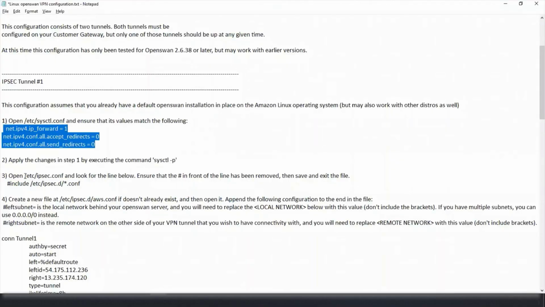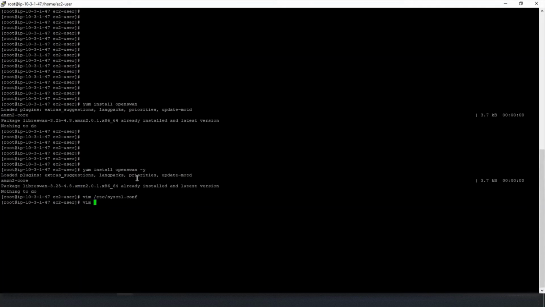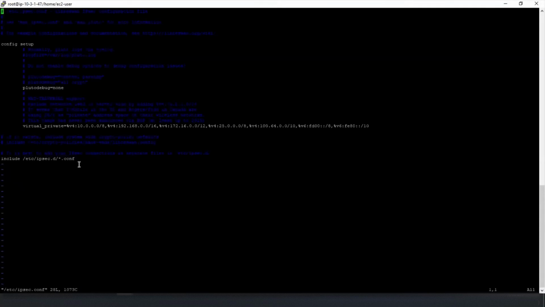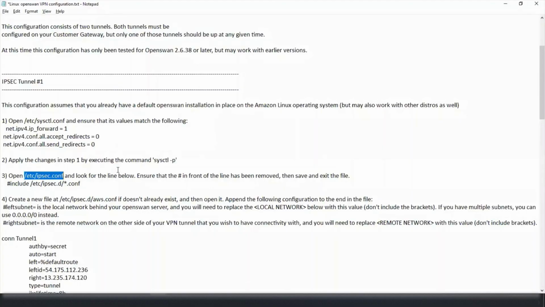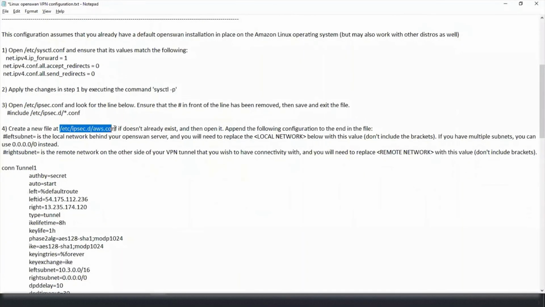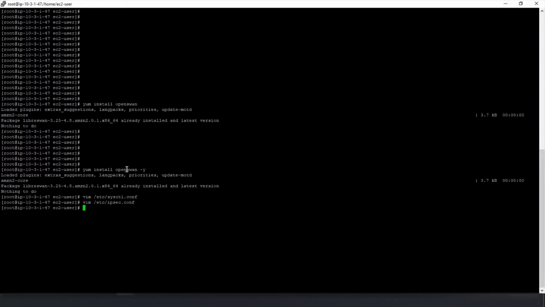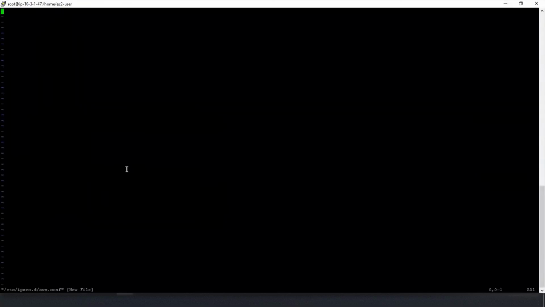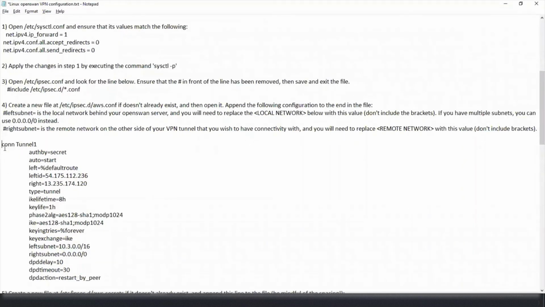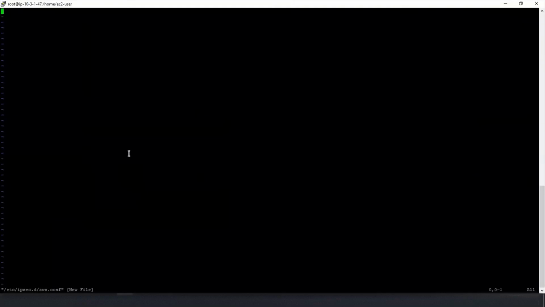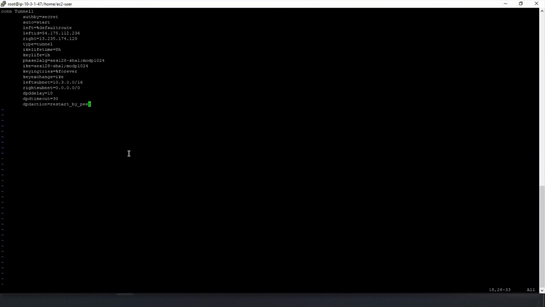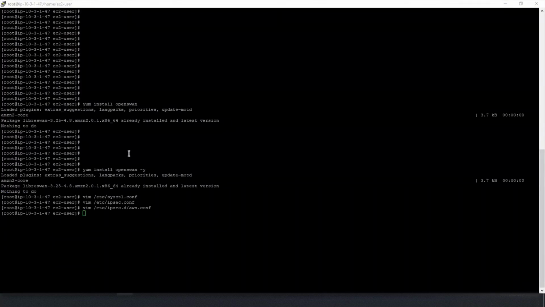And let's move to the next configuration, OpenSWAN conf. In this, we need to remove the hash sign before this file. So vim. Okay, in this the hash is already removed. So escape :Q. We are not going to change or save anything. Move to the next file. So let's update this file as well. Control C, vim, right click, and copy all this configuration and paste it in the file. Copy, right click, escape :WQ. All right.